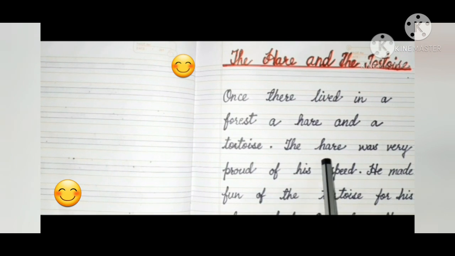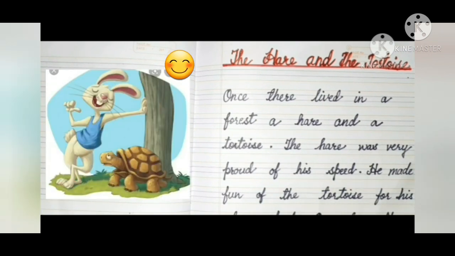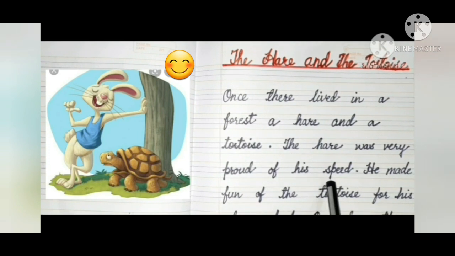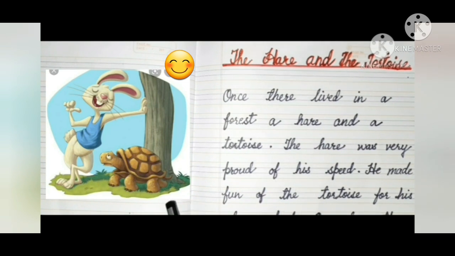The hare was very proud of his speed. So children, hare was very proud of his speed. You know, hare runs fast. So he was very proud of his speed. Can you see the picture?